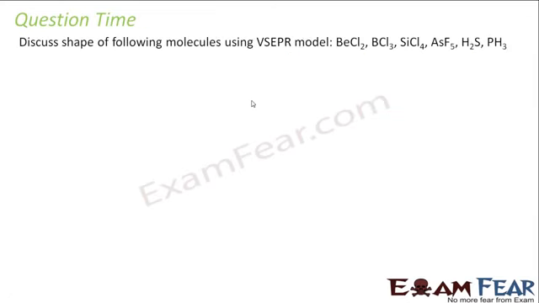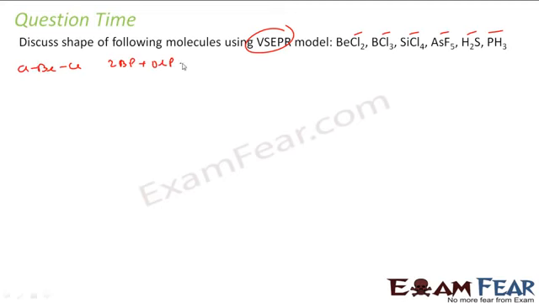We discuss the shape of BeCl2, BCl3, SiCl4, all these using VSEPR theory. So let's try BeCl2. Be, Cl, Cl. There is no lone pair, so it is 2 bond pair plus 0 lone pair. What does it mean? It means linear. Correct? That's what VSEPR theory says.